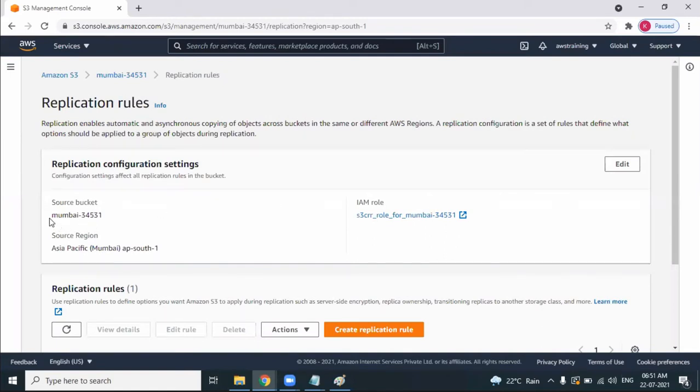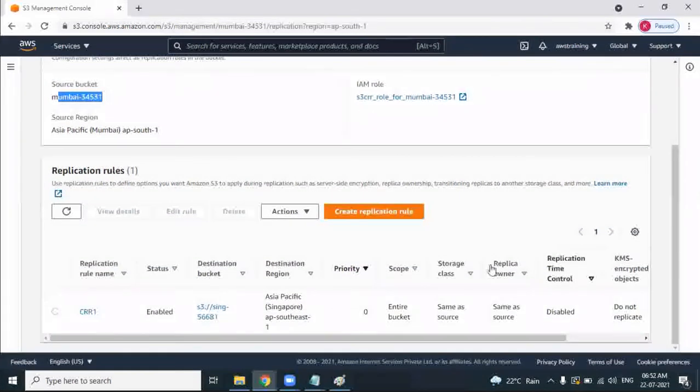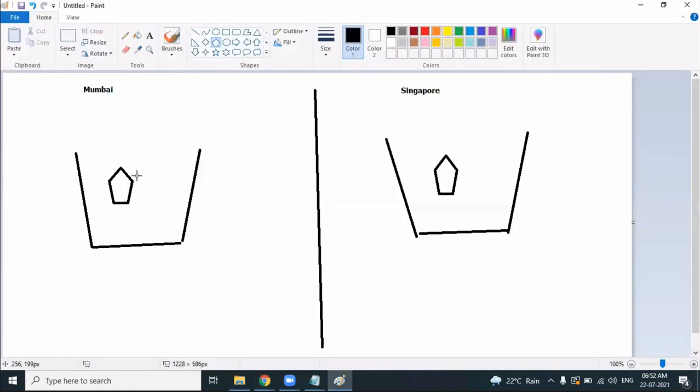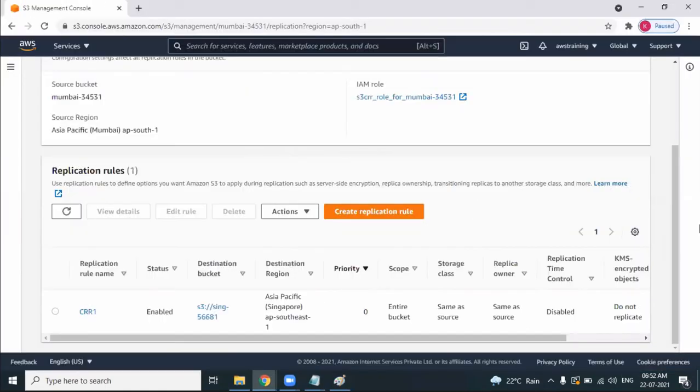Now look at the replication configurations. It is obvious that the source bucket is in the Mumbai region and the destination bucket is in the Singapore region. This is the destination bucket. Okay. Now what should happen when you upload an object into the Mumbai bucket? That same object should be available in the Singapore bucket, isn't it? So let's go to the Mumbai bucket now.